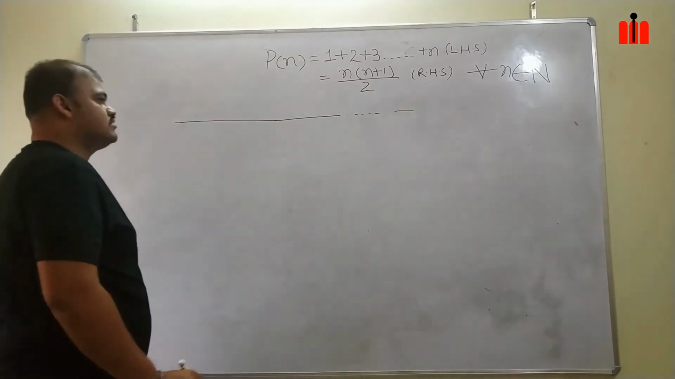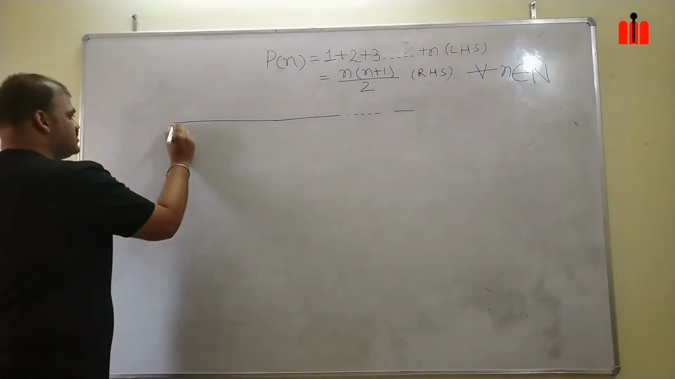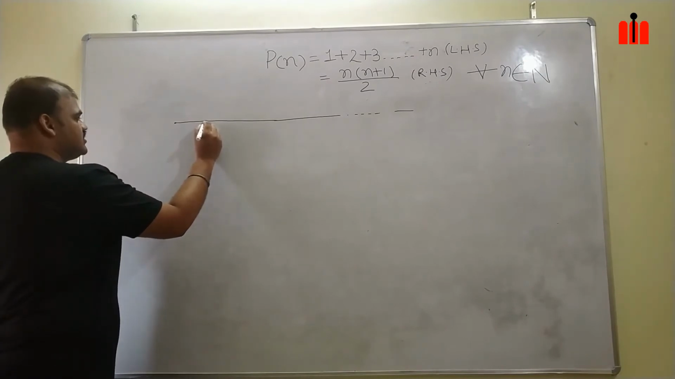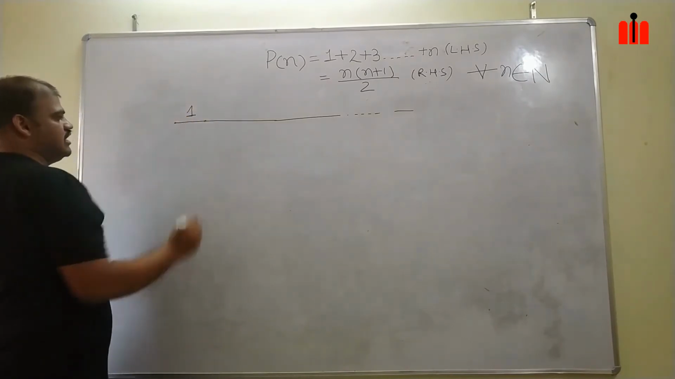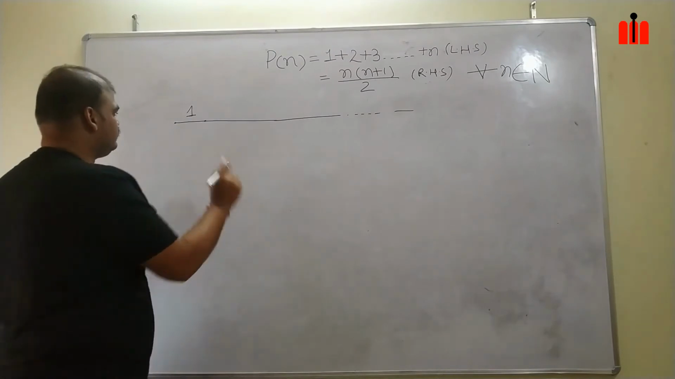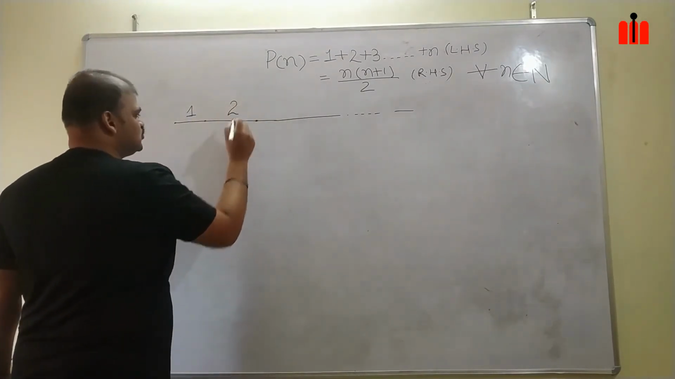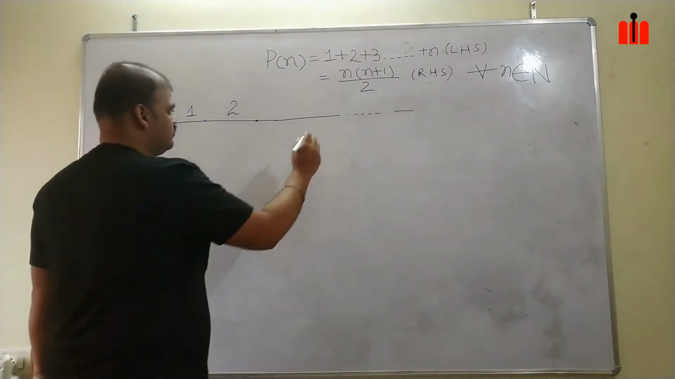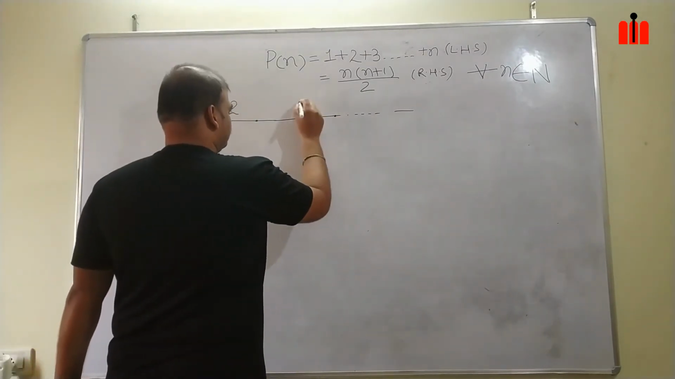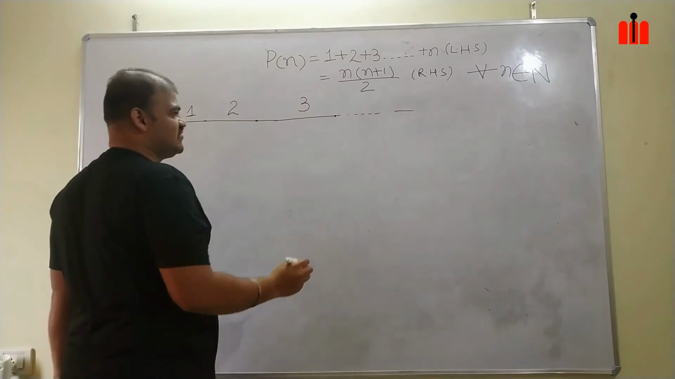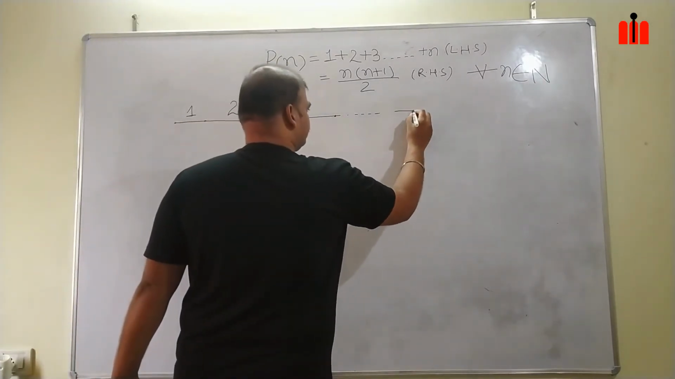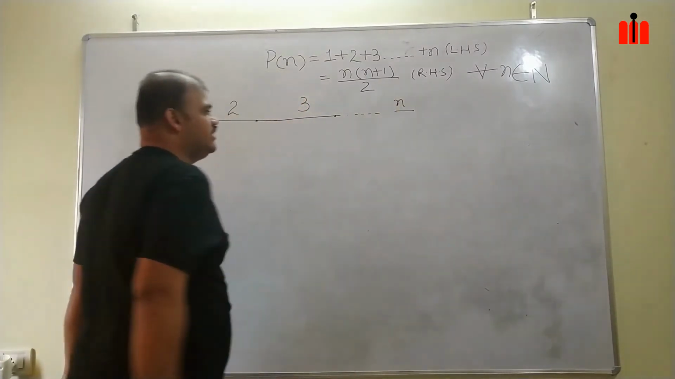I will take this line. In this line, the first segment I will take as 1. Double this, this is 2. This will be 3. Like that, my last interval will be n.